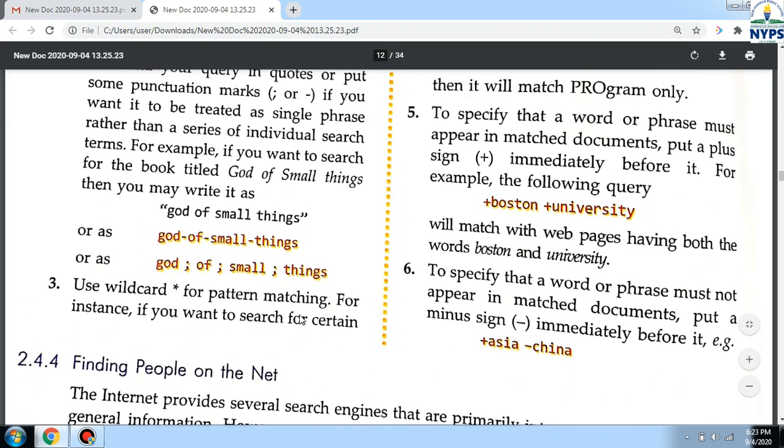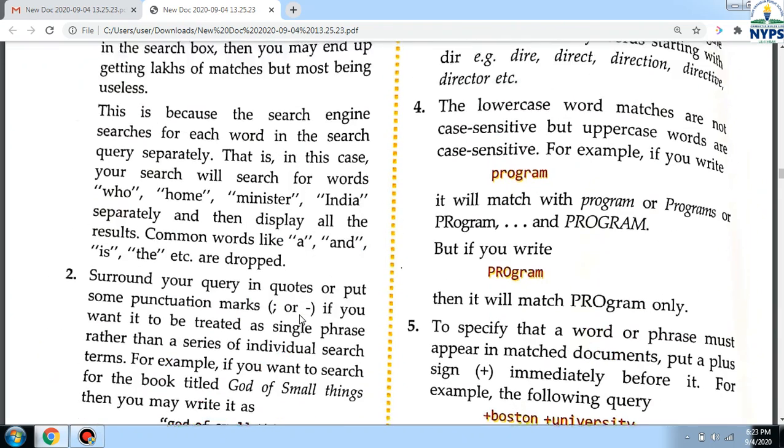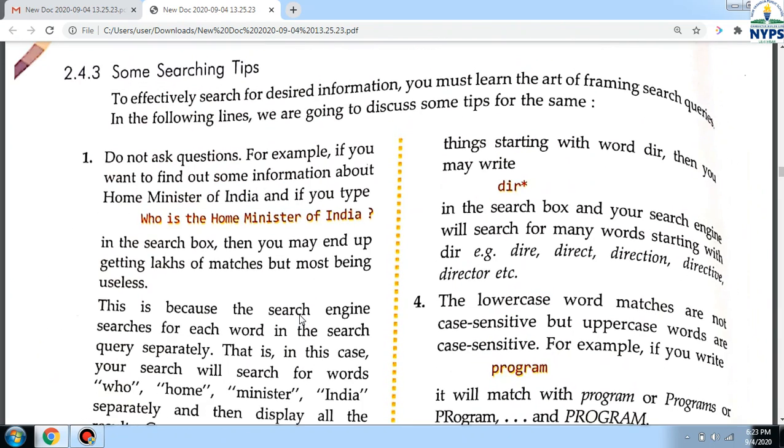The next one is use wildcard for pattern matching. If we do not know the spelling, like here dir and then a star is there. So what does this star mean? It will search all the words starting from dir, like direct, direction, directive, director, etc. So what we have written here is dir and star.